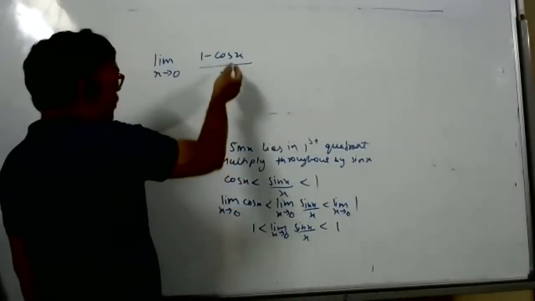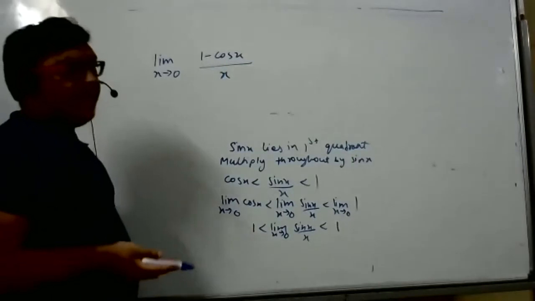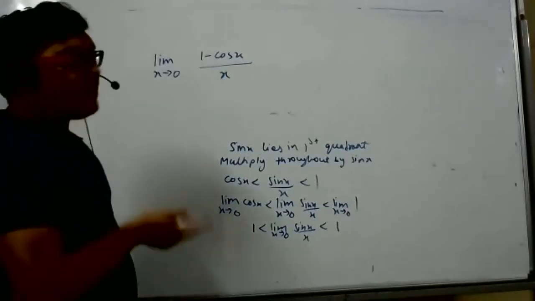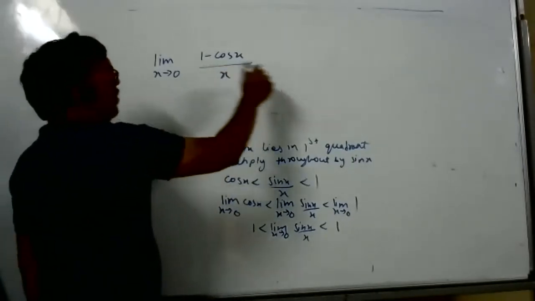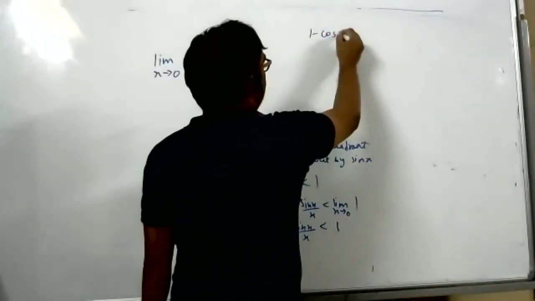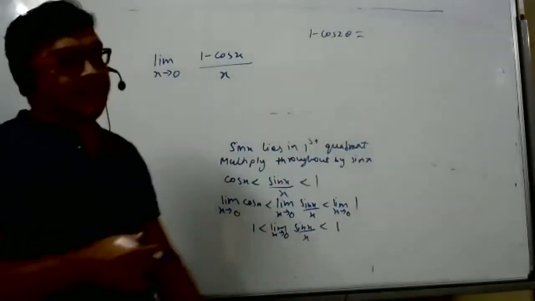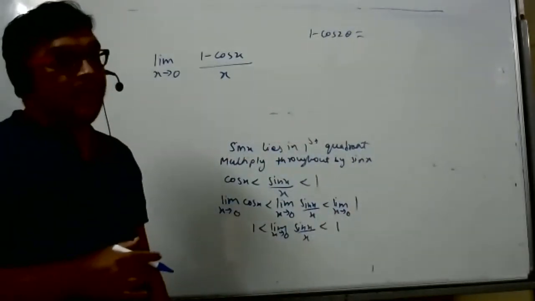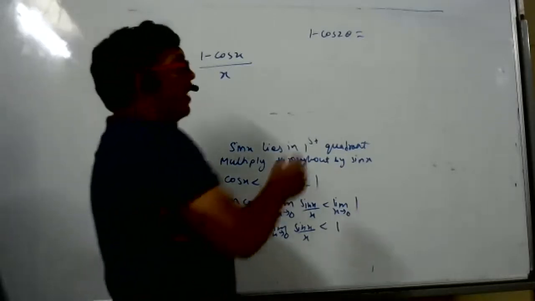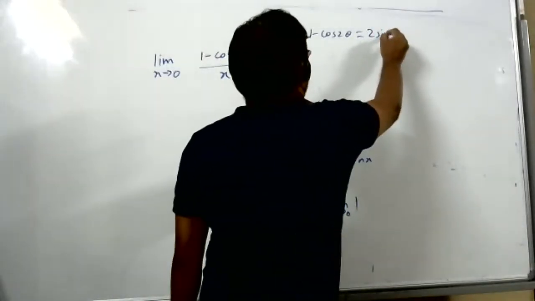How? This is a question. You can learn it as a formula, but it is a question. You know trigonometry. What is the value of 1 minus cos 2 theta, student? I told you trigonometry. This formula is used too many times, again in limits also. 1 minus cos 2 theta is 2 sin square theta. Very useful formula.